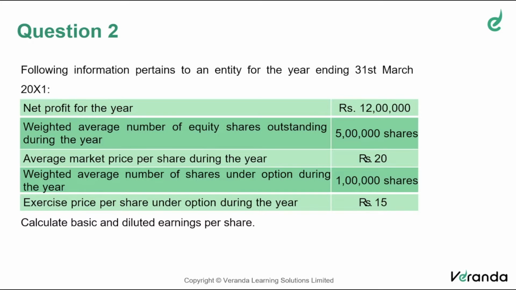Because of the presence of some potential equity shares, in future, the number of shares will increase, but the earning will not increase at all, or will not increase in the same proportion, such that the quotient will be less than the basic earnings per share. In such situations, there is a possibility that your earnings per share may get reduced, may get diluted.